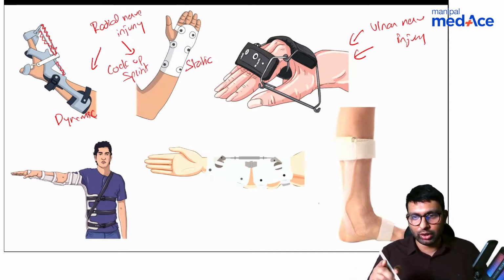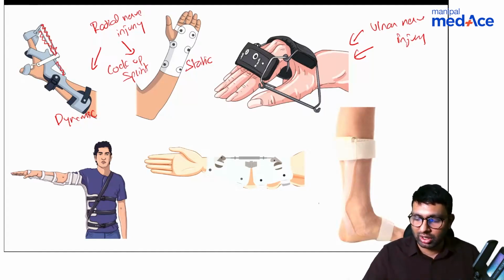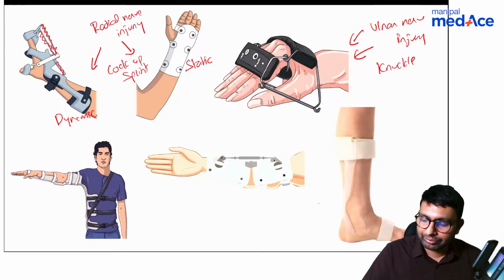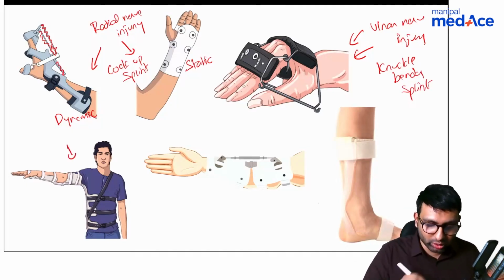Okay, yeah, lumbricals, correct. You're right, Stardust, lumbricals. So this has to be an ulnar nerve brace, and because it is flexing the knuckles, it is bending the knuckle region. MCP is going into flexion. We call it knuckle bender splint. Knuckle bender splint.